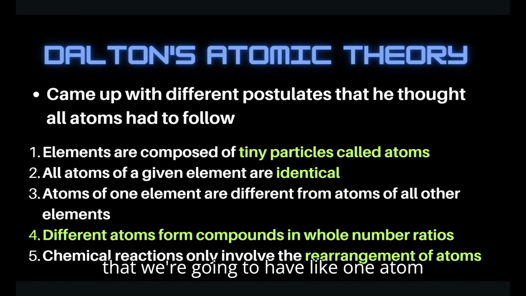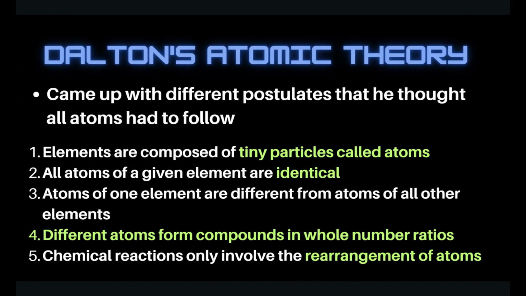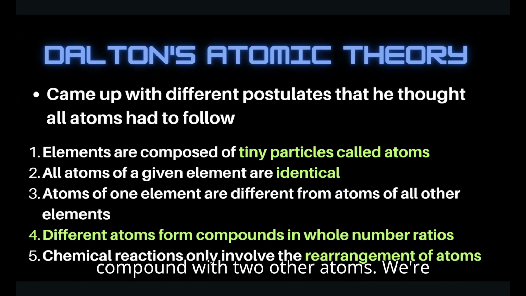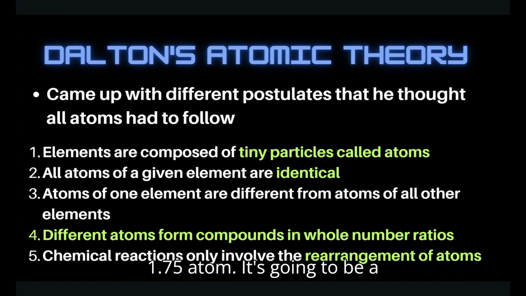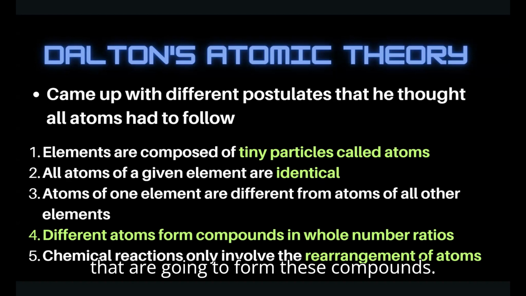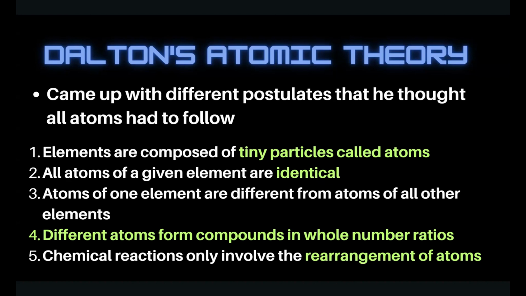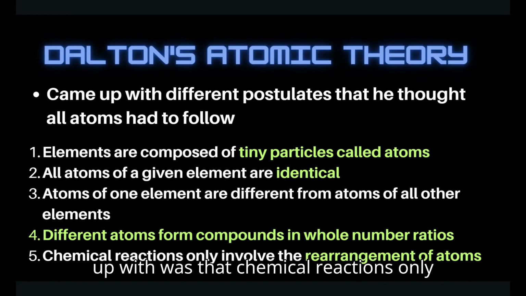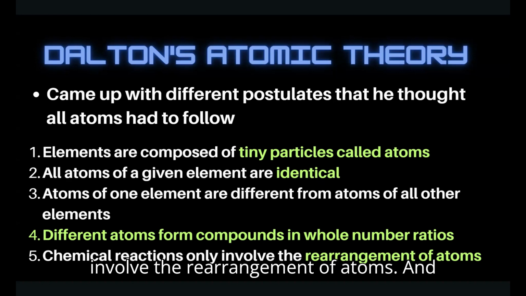But the big thing is that we can have one atom that's able to form a compound with two other atoms. We're never going to have a 1.5 atom or a 1.75 atom. It's going to be a whole number of atoms that form these compounds. And then the fifth postulate that he came up with was that chemical reactions only involve the rearrangement of atoms.